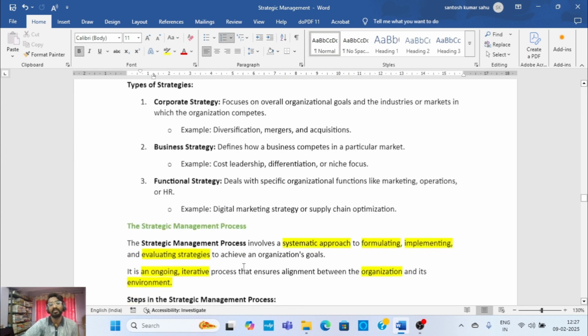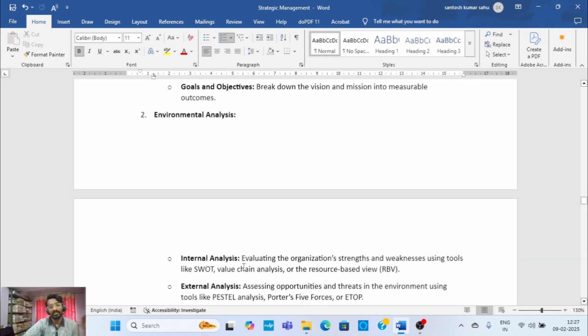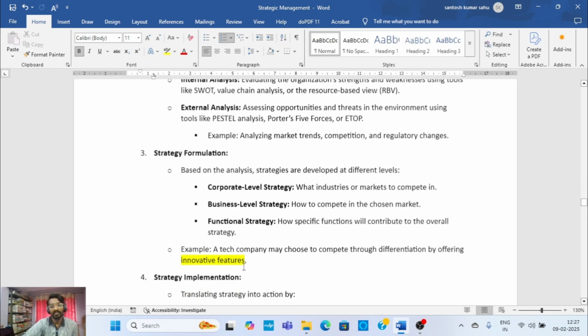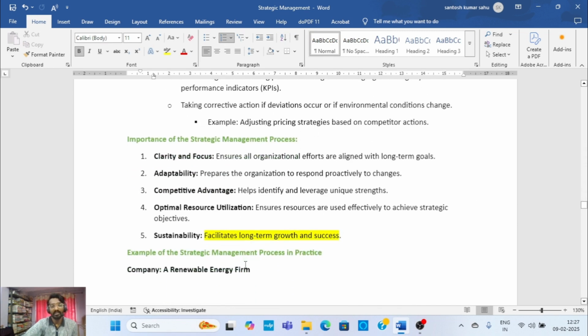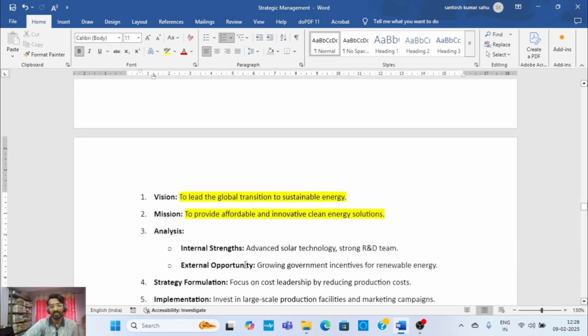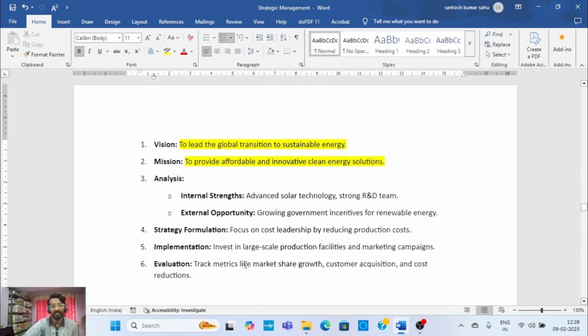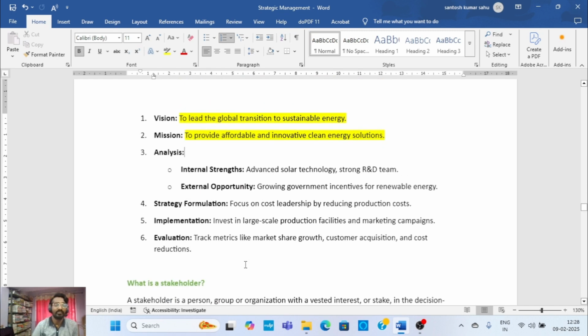All of these things we discussed in today's class, and for today this much is enough. The rest we will discuss in the coming classes, going one by one, step by step, so that it will be easy for you to understand. And simultaneously, as I said, make notes while the discussion is going on, right?